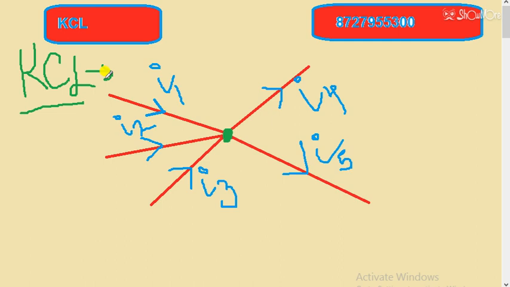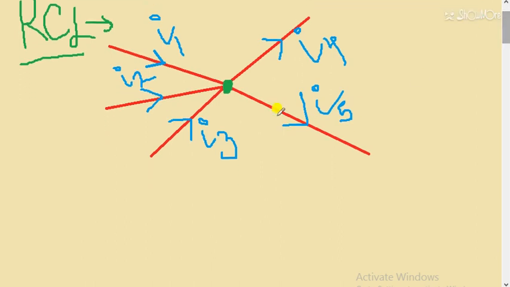But students, the basic concept you have to learn about the KCL is that the current that is entering a point is equal to the current leaving that point.